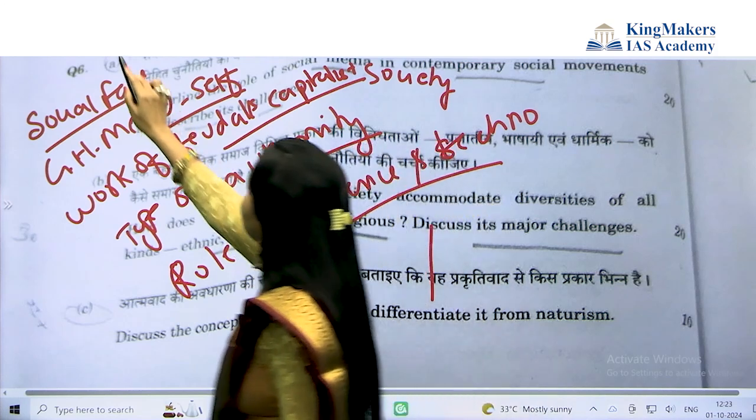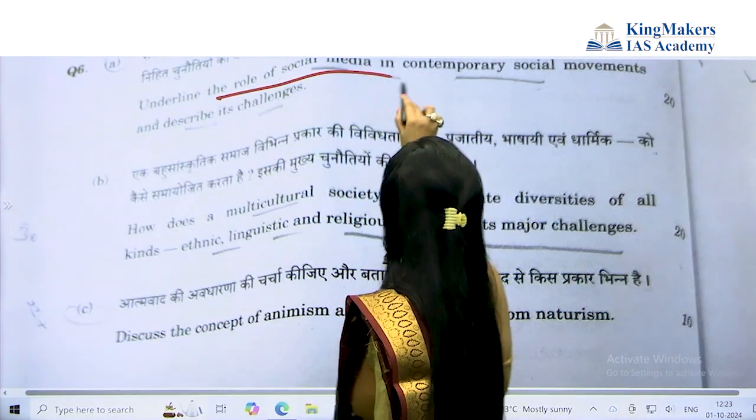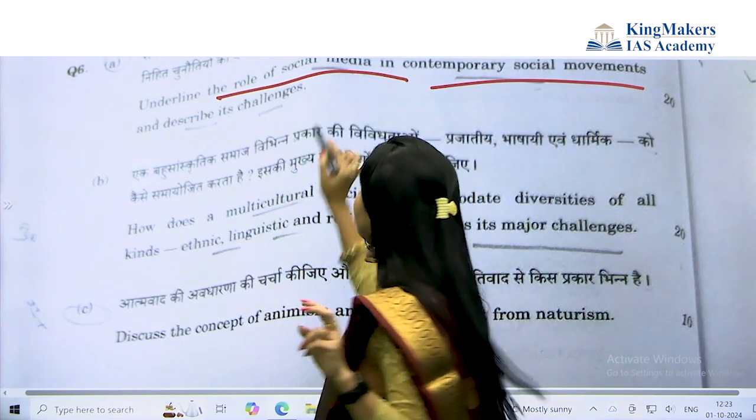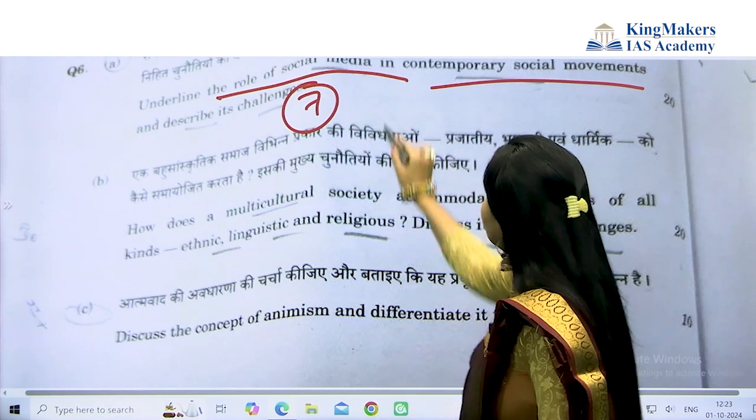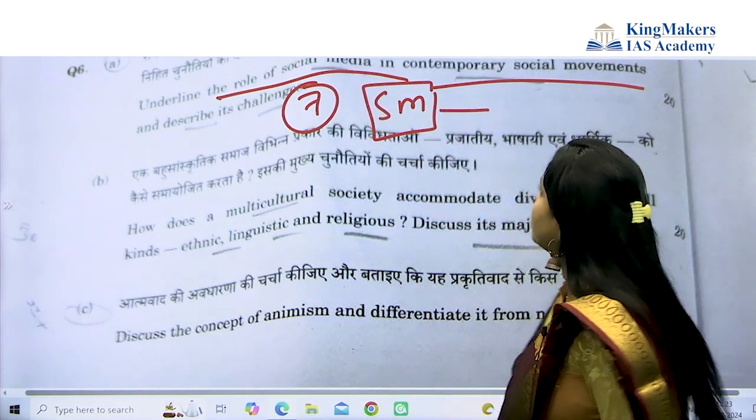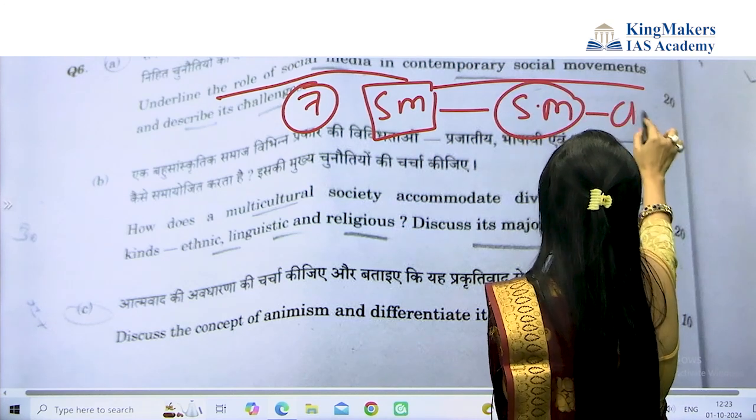Now let's go with question number 6. Question number 6: underline the role of social media in contemporary social movements and describe its challenges. Again two parts. Chapter number 7, social politics and society. On the role of social media, see, you can make a graph or flowchart and connect it to social movements and also the challenges.